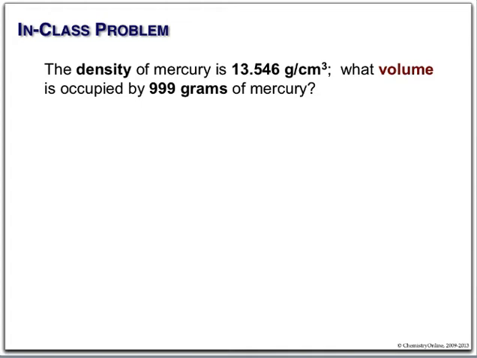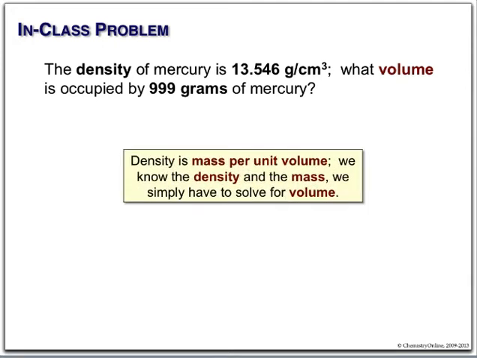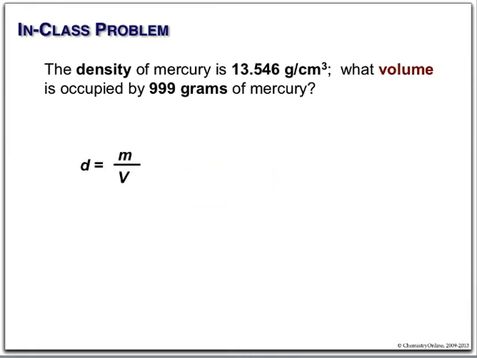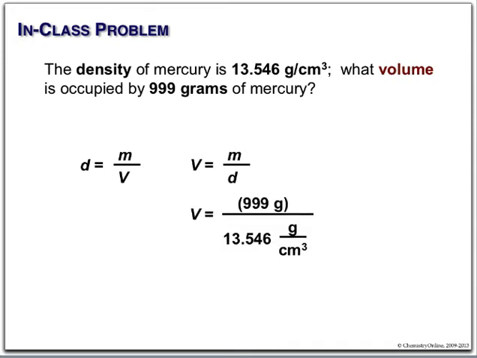Density of mercury is given. What volume is occupied by 999 grams? Using our formula, density is mass per unit volume. We're simply going to solve here for volume. You'll note that we have grams in the numerator and the denominator. They will cancel. And we're left with cubic centimeters in the denominator of the denominator.